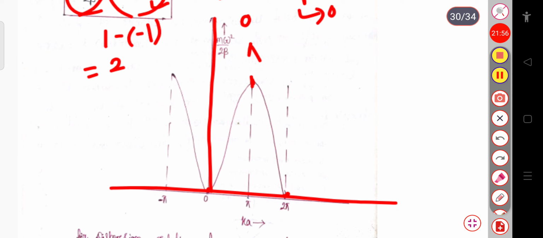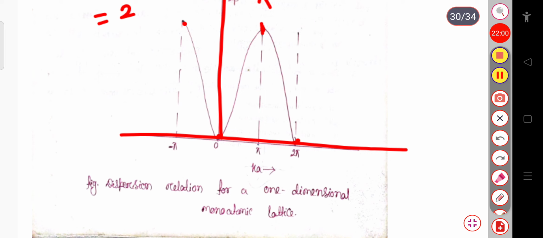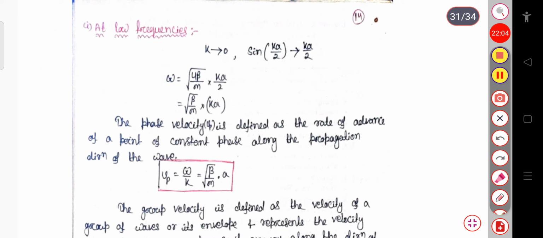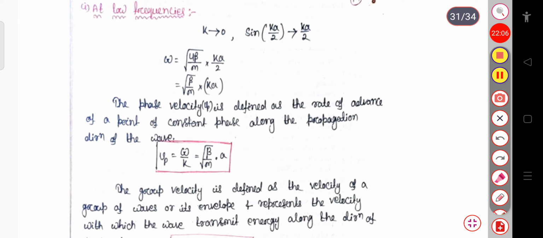Okay, so this is the dispersion relation for a one dimensional monoatomic lattice. Now here we can calculate for the low frequency. When k tends to 0, the sine ka by 2 term goes to ka by 2.